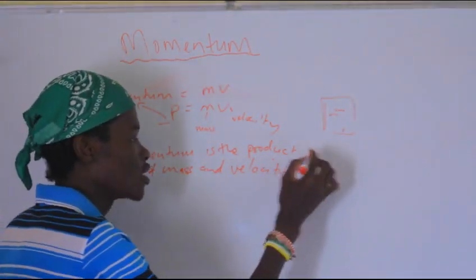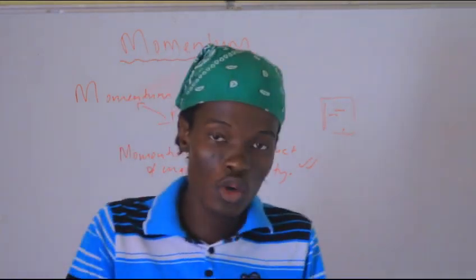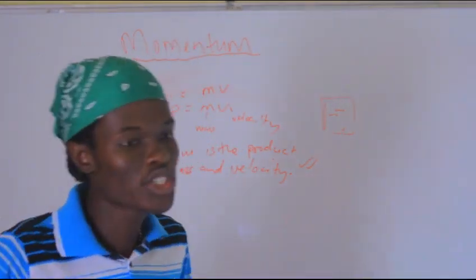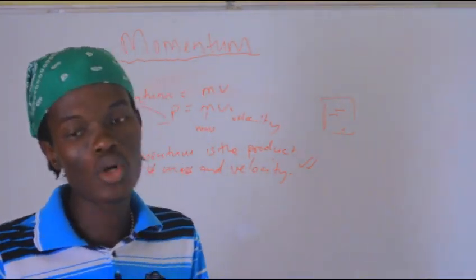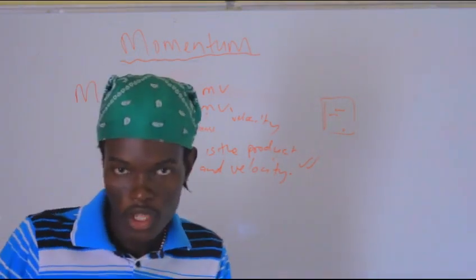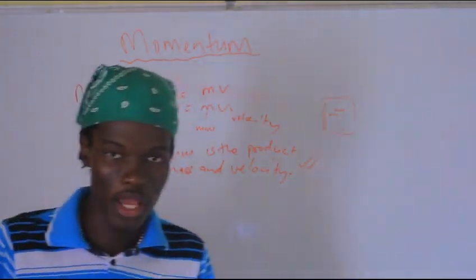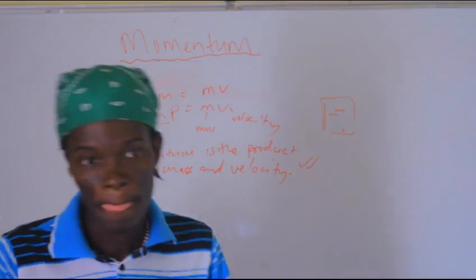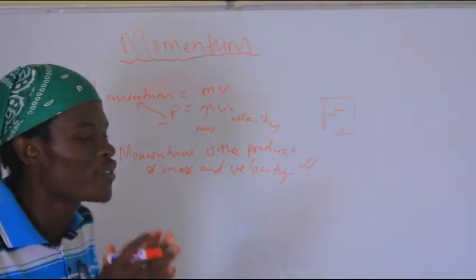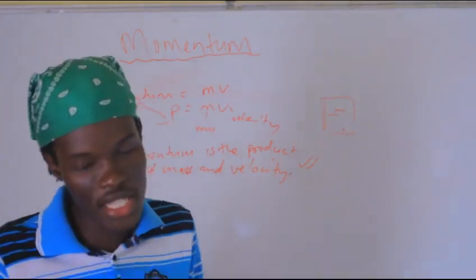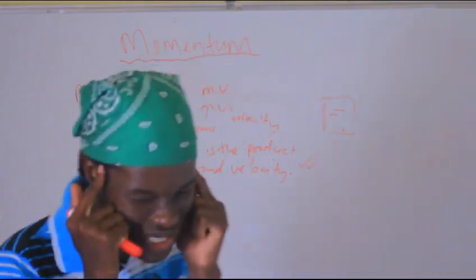Perfect. This is how I used to define it when I was in grade 12, and I'd get 2 marks. Before they ask you a question in physical science, they are going to ask you to define the concept in most cases, or to state its laws. It works with Newton's second law a lot. So you must know how to define a concept before you tap into it. Physical science is very easy, 3 marks. You just have to be smart.